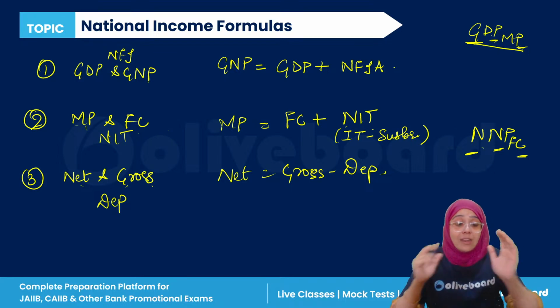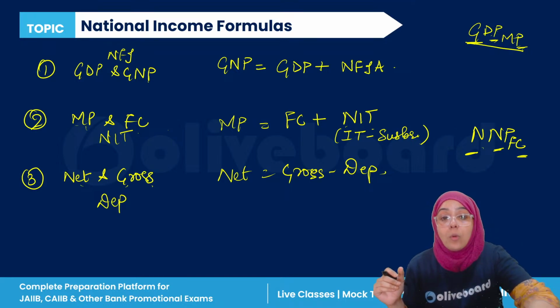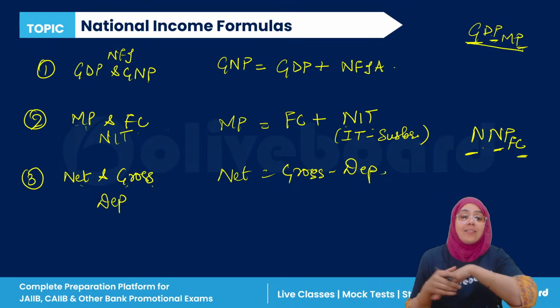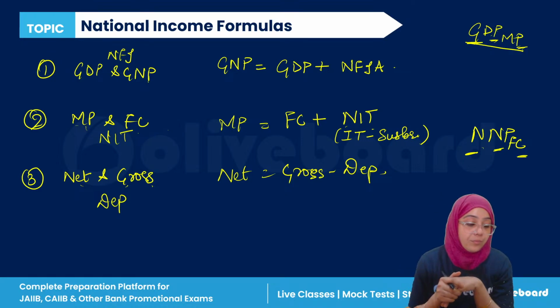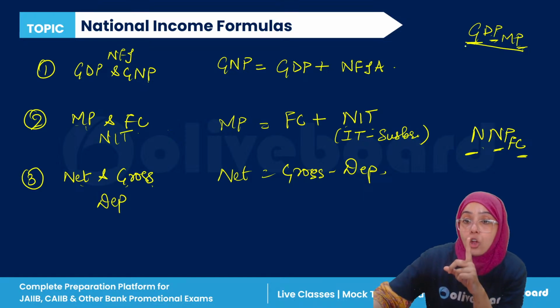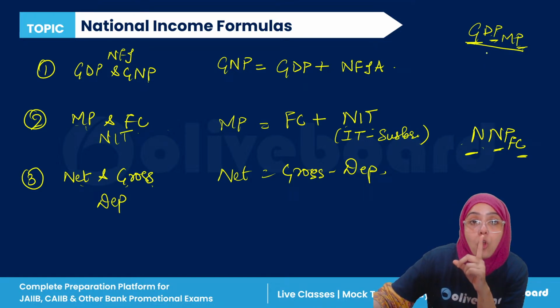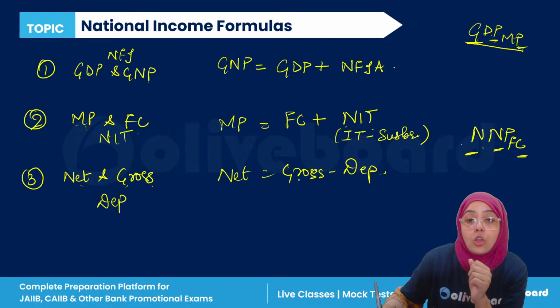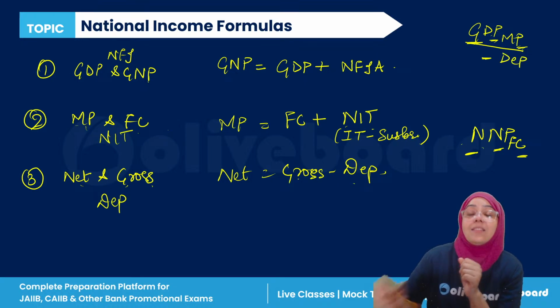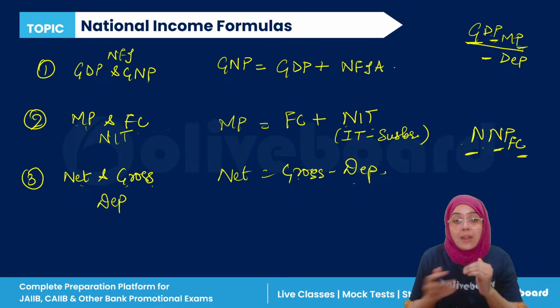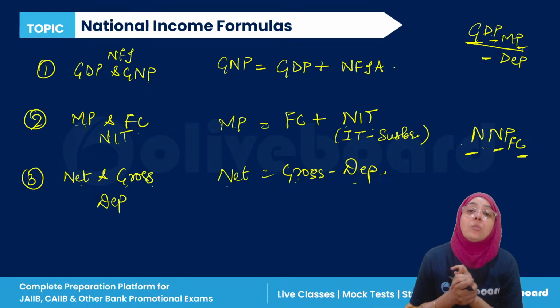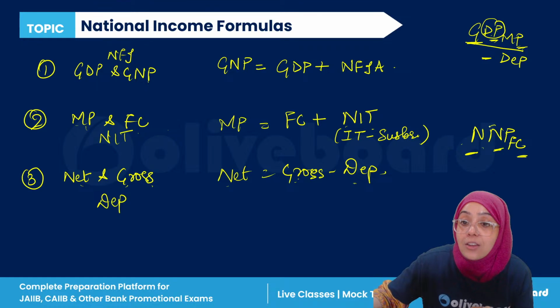Now please answer, everyone, how you can convert this. You can easily answer this question. So first thing, gross into net. Gross is to be converted into net. Gross minus depreciation is equal to net. So minus depreciation. Then domestic is converted into national.